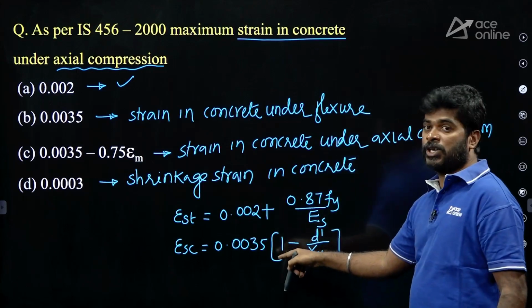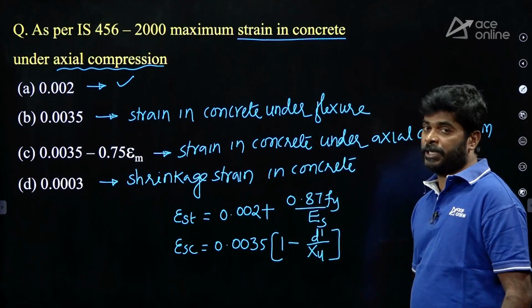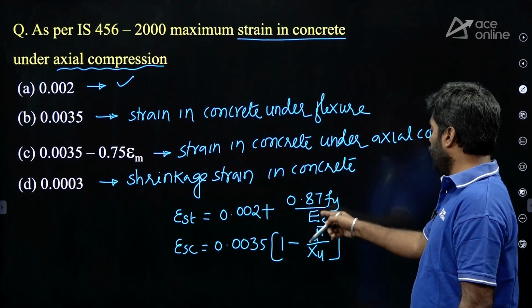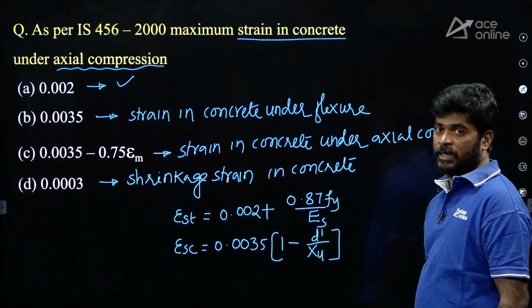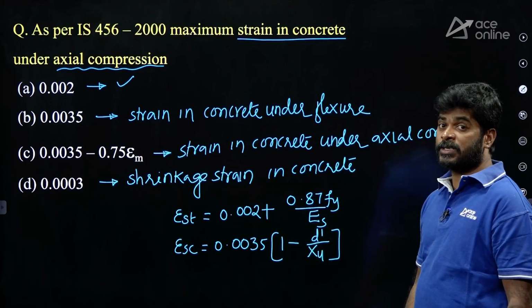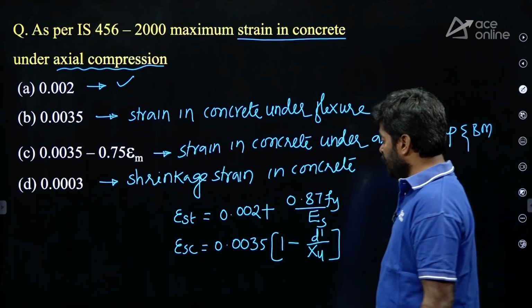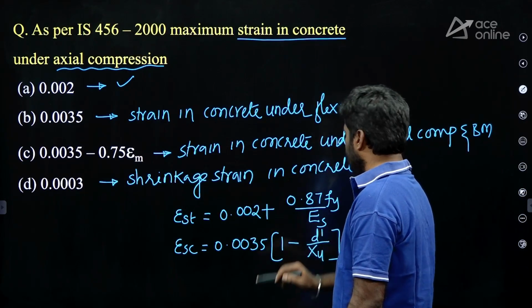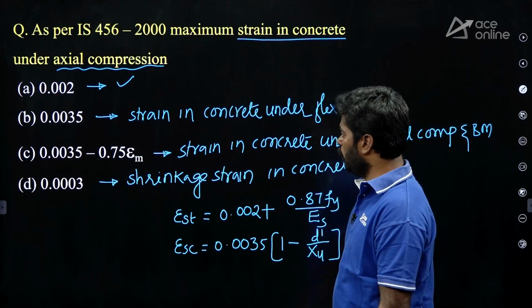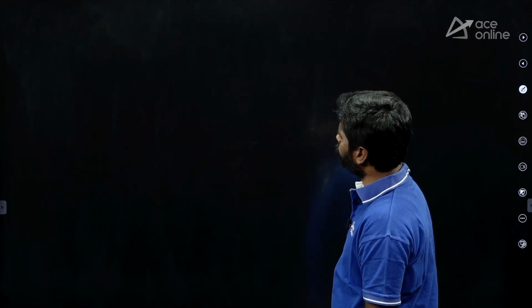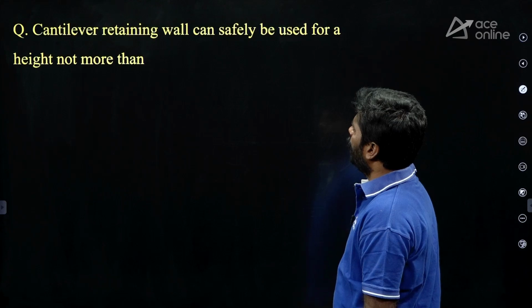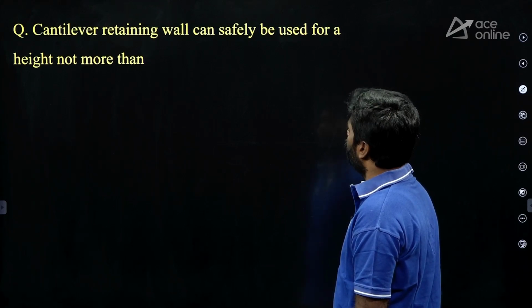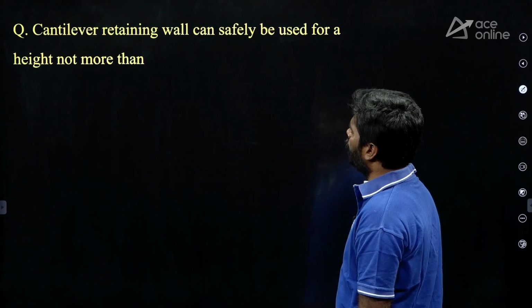Here, given additionally, the strain in tension steel at the time of failure is 0.002 plus 0.87 Fy upon Es. Another one given here, the strain in compression steel, it is 0.0035 into 1 minus d dash upon xu. Okay, right. Another question. Cantilever retaining wall can safely be used for a height not more than.